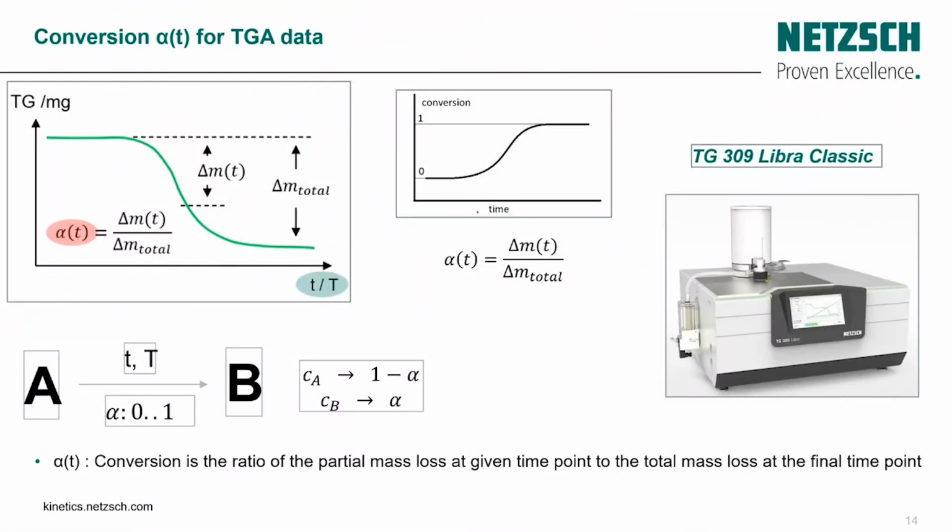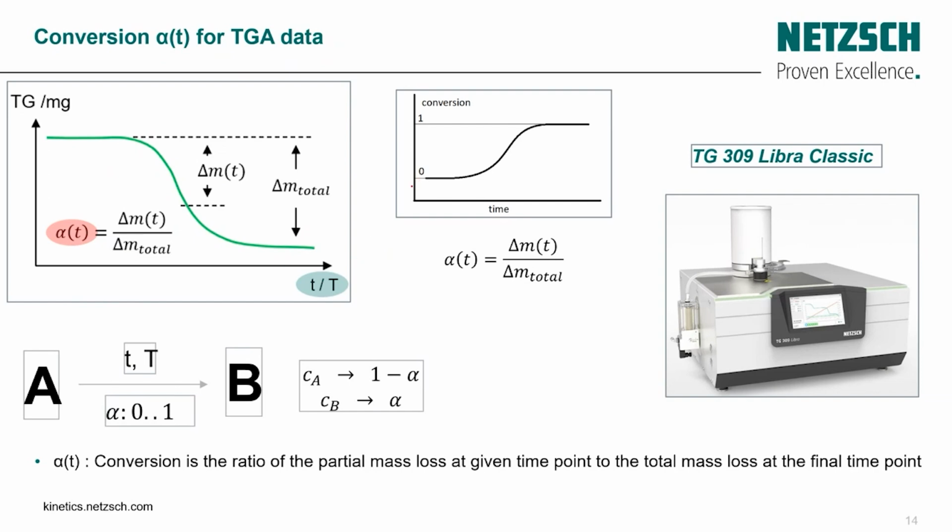So how can we experimentally determine the conversion for TGA data or for DSC? Basically, the conversion is equal to the partial mass loss divided by the total mass loss, and based on that we can determine our conversion, which means the reaction progress.